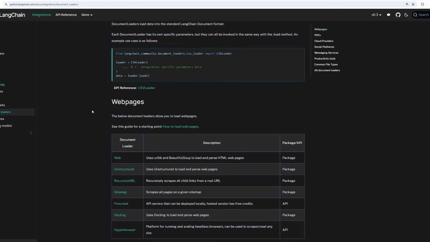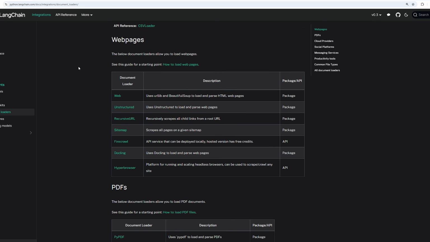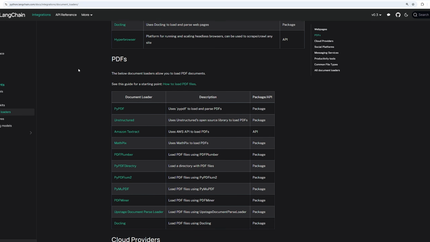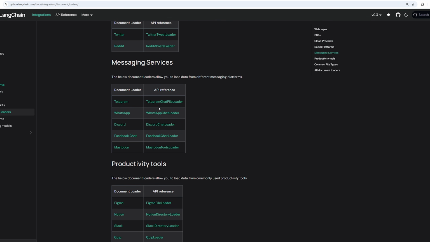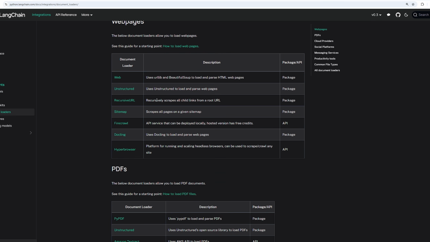So the key here is that you're going to often have different types of data, like you want to load from a website or a PDF or an EPUB file, all kinds of different things. And Langchain provides all these providers here that allow you to load that into documents. So as long as you can get your data into a document, then you're good to go, because a document is what we use to load into a vector database and all that fun stuff that we'll be learning about, okay? Anyway, so let's just take a look at some of these.